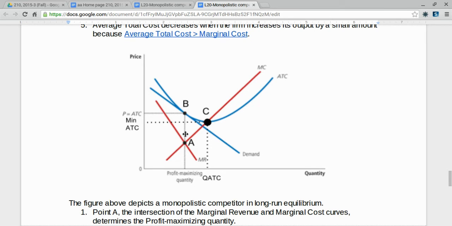If the firm produces more than this profit maximizing quantity or less than this profit maximizing quantity, the firm will suffer a loss because average total cost is above price. Right at point B, price equals average total cost, so profit is zero. That means the firm maximizes profit at point B. That's got to be where marginal cost equals marginal revenue.